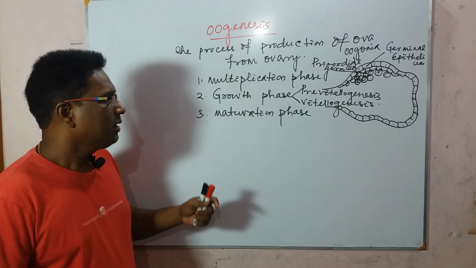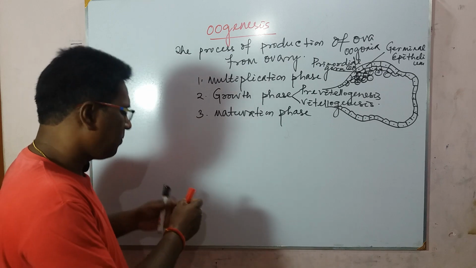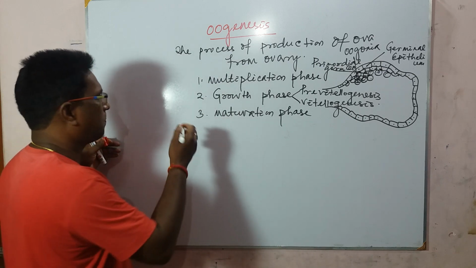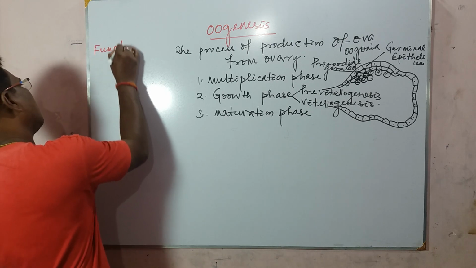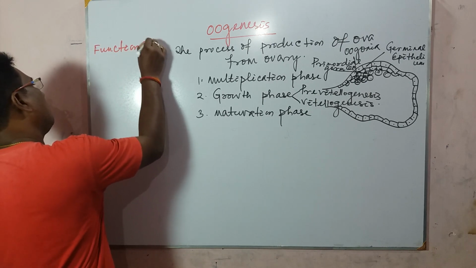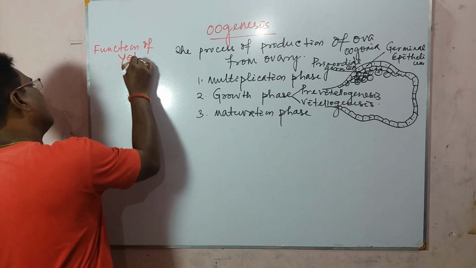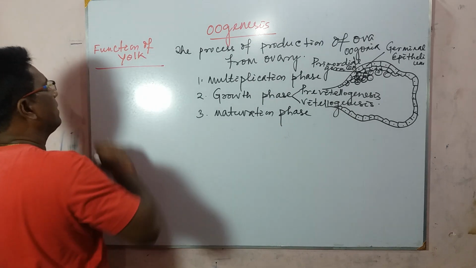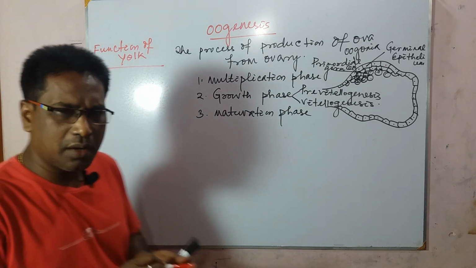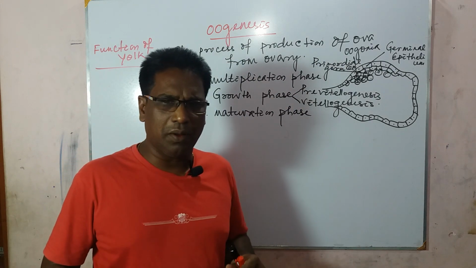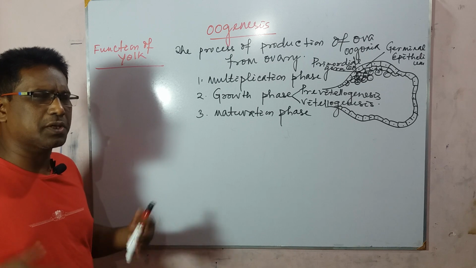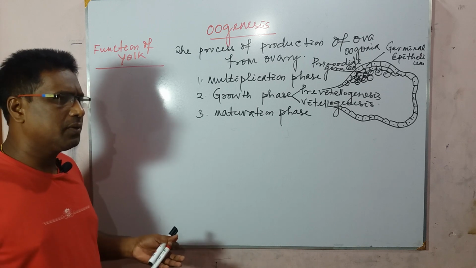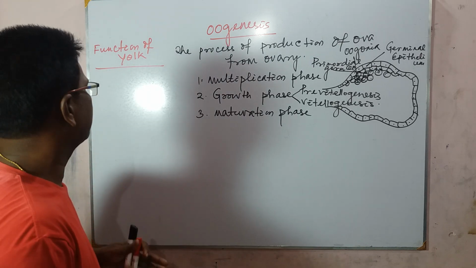So, I have to tell you the function of yolk. Yolk is the reserve food material for the developing embryo, and it contains proteins, phospholipids, and fat also present within it.